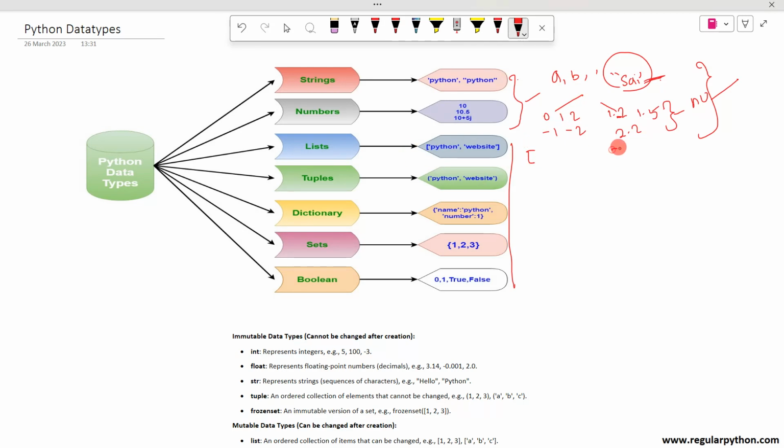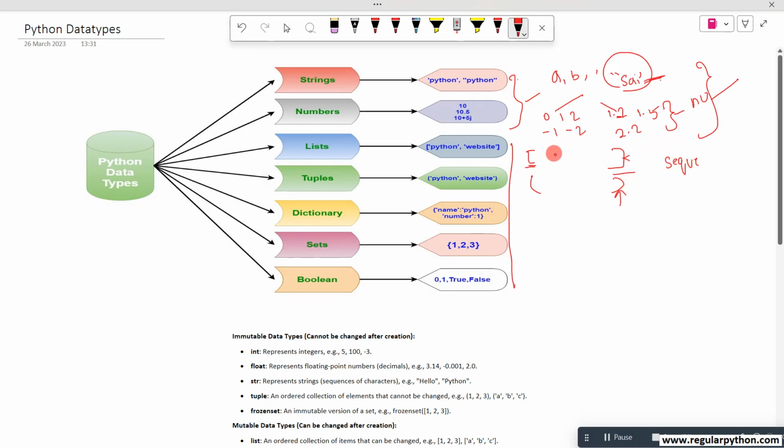The list is represented using square brackets, and tuples are represented using parentheses. Both of these contain a group of data, a sequence of data.